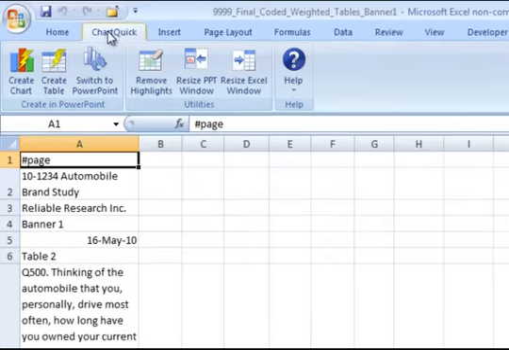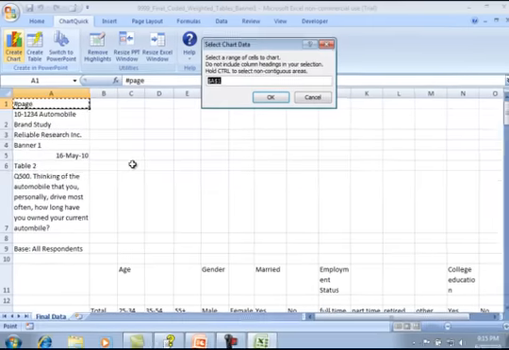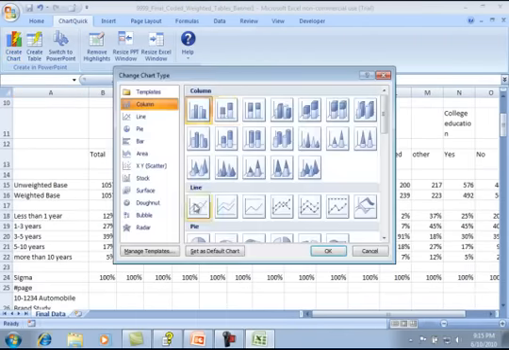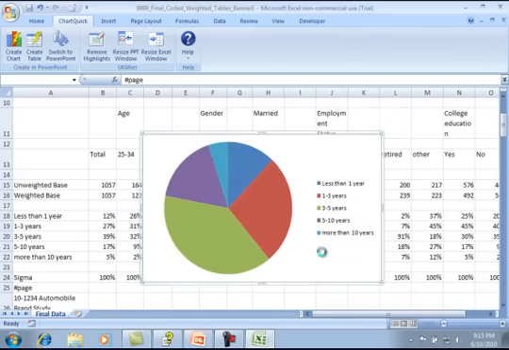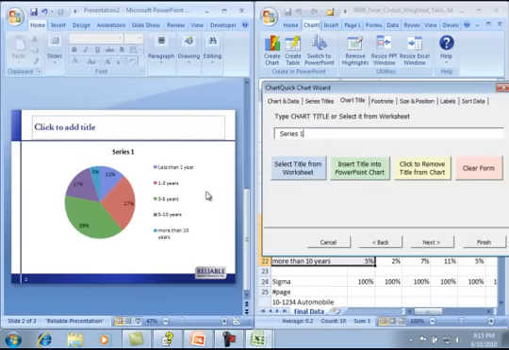All the commands I need are here on this custom menu tab, right next to the Home tab. If I want to create a chart, I click this button, and the program asks me to select a range of data from my worksheet. So I'm going to grab a few rows and columns here, and then let's choose a pie chart, and click OK. ChartQuick creates a new slide in PowerPoint, and adds my chart to that slide.